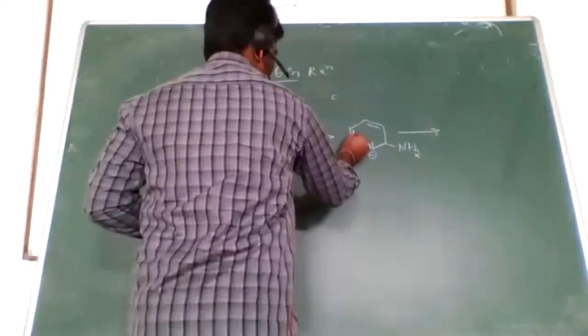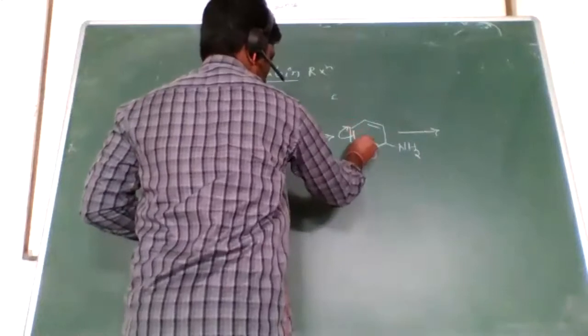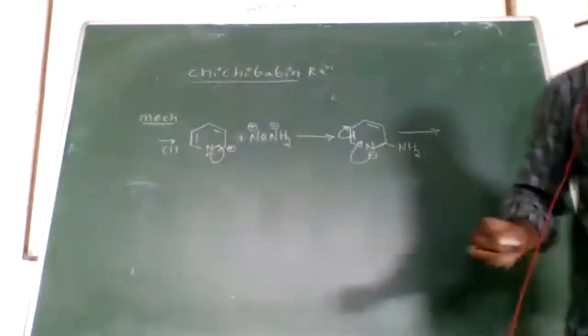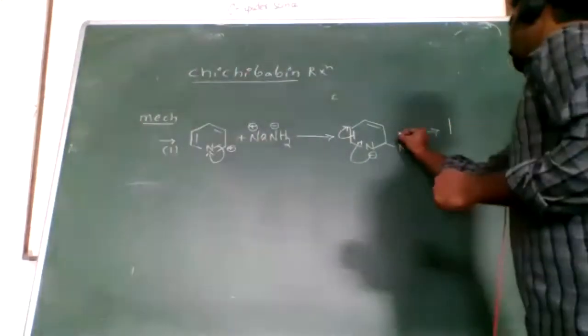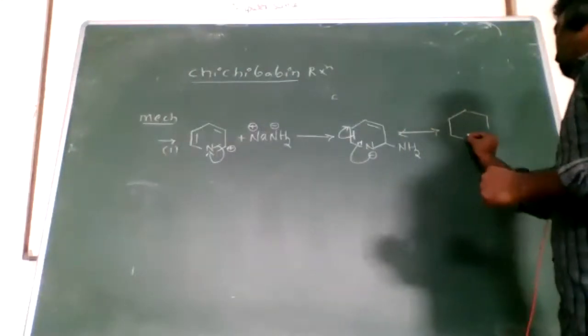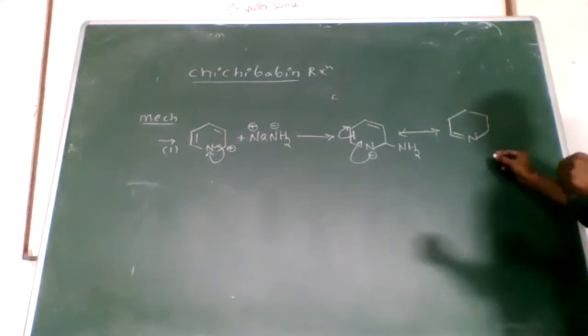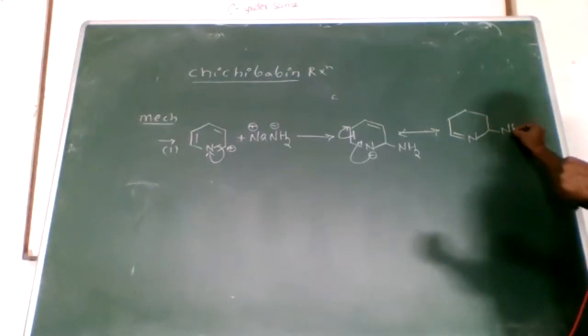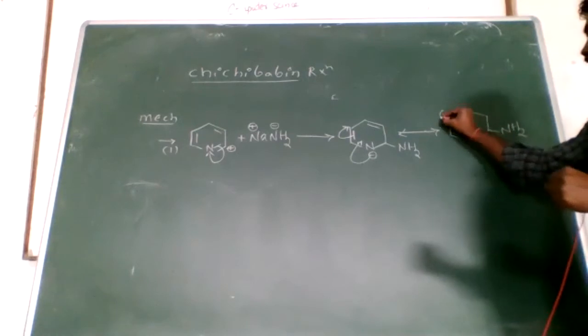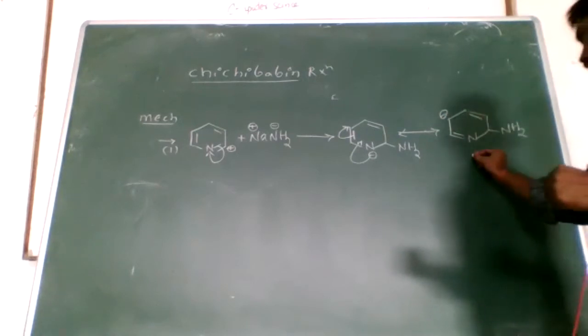Right, now when these electrons shift into here, these electrons come to the inside. So the bond between the nitrogen and the carbon, here is the negative, here is a double bond.